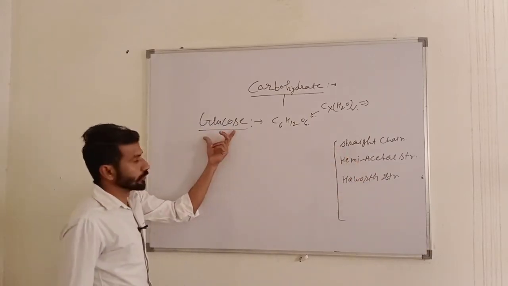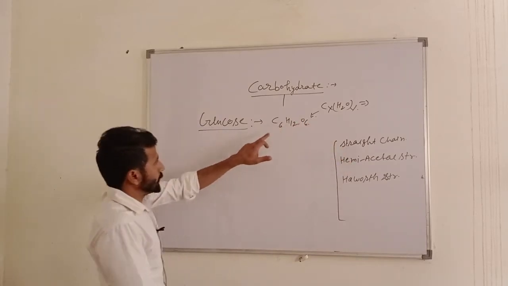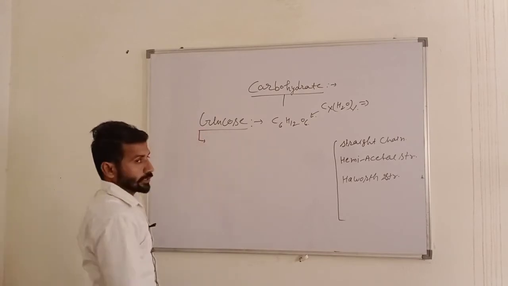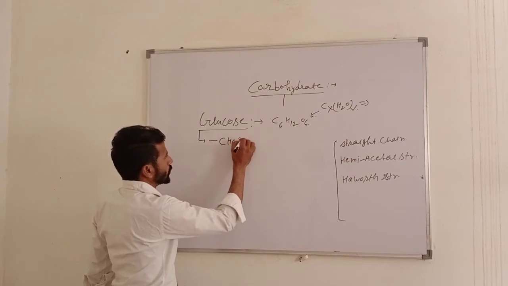First of all, glucose as a straight chain structure. What is straight chain? It has 6 carbons, and at carbon one is the functional group, the aldehyde, that is the CHO group.